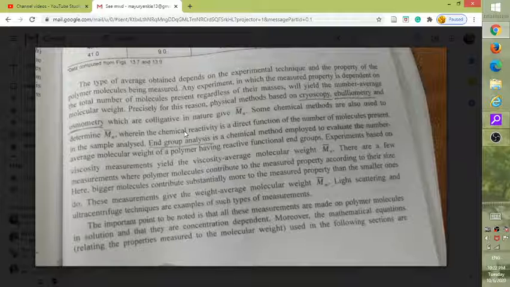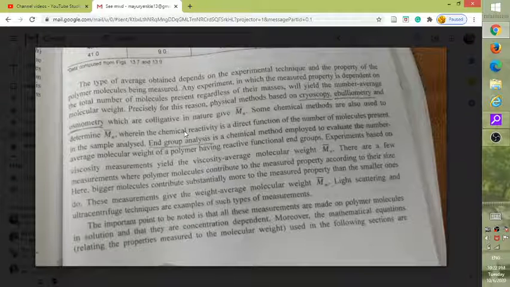So whichever experimental technique you are using and the property of the polymer molecules being measured, they will give that type of molecular weight. Suppose you have used the experiment of viscometry, so it will give viscosity average molecular weight, like that.